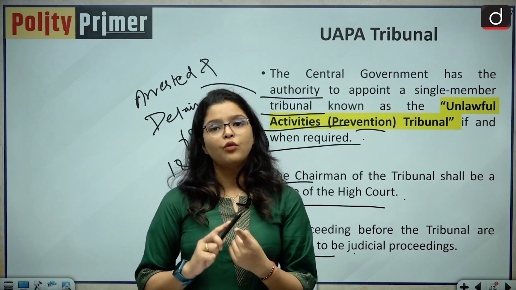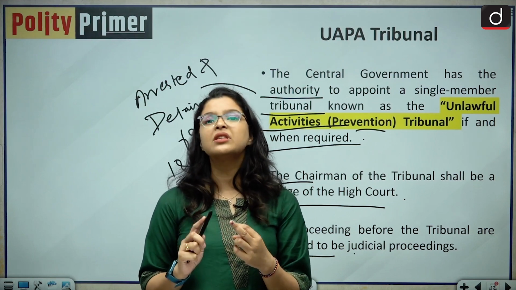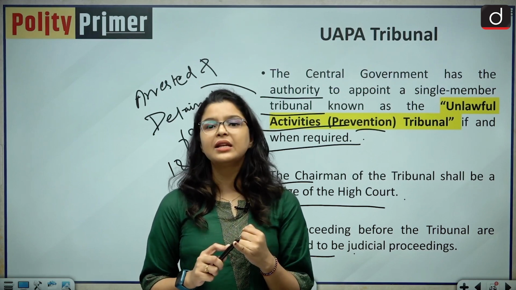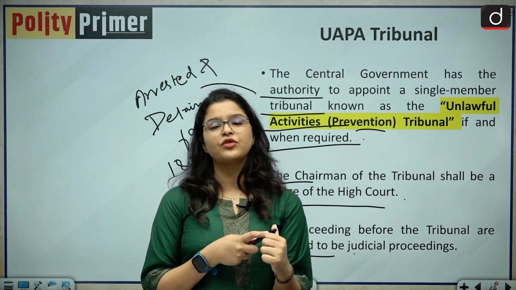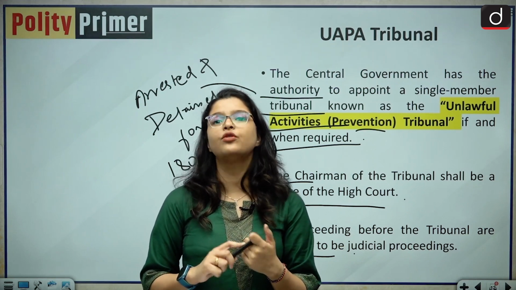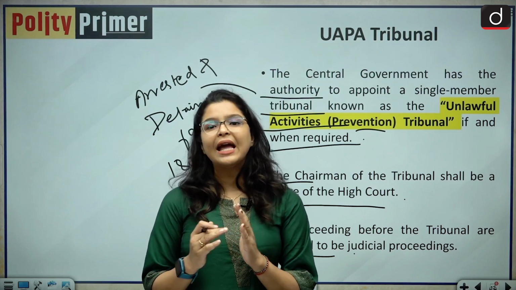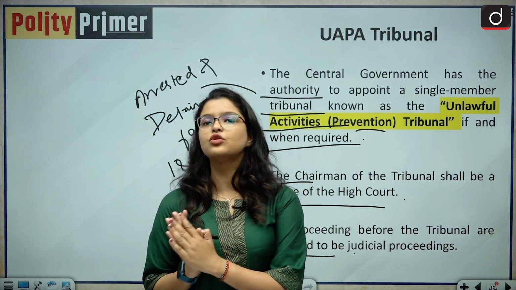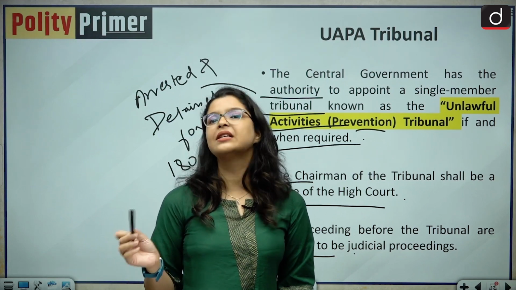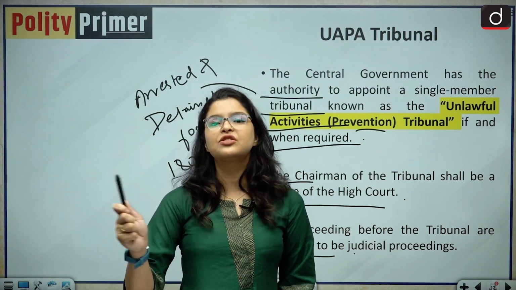We have seen what is UAPA. We have also analyzed why the provisions are so strict in nature. We have also traced its origin. We have also seen the lacuna in the act, that the provisions are very strict in nature. The central government has sweeping powers over the provisions, and the UAPA tribunal is also there, and normal courts do not have the jurisdiction. Even in the case of bail, bail is not the right. It is an exception. In fact, you can be arrested and detained for 180 days straight.